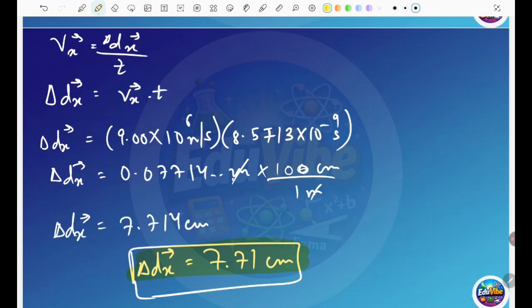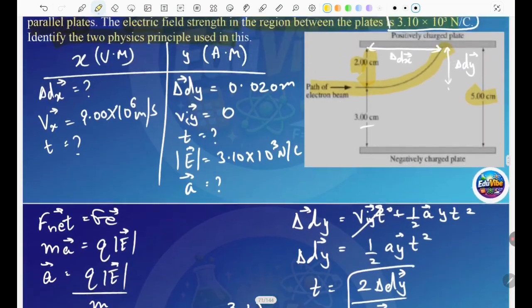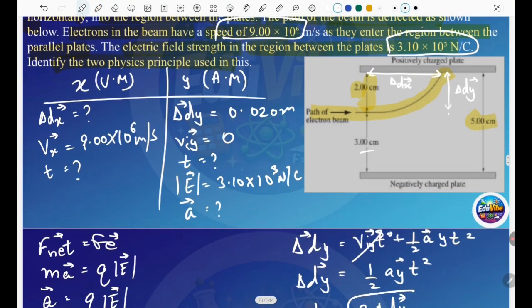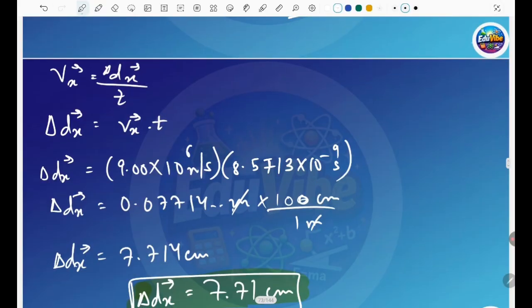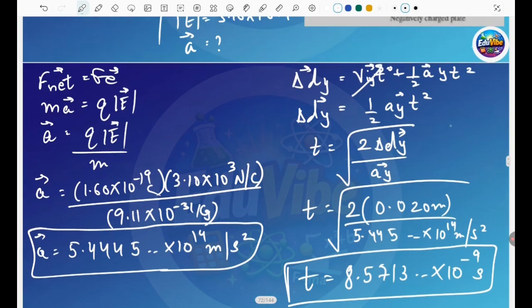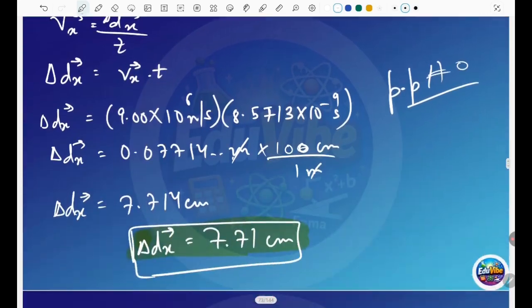So that's how you can find it. And what physics principles did you use? First you use physics principle 0, which is uniform motion. And when we do the time method, you use physics principle 1, accelerated motion. So you use 0 and 1.